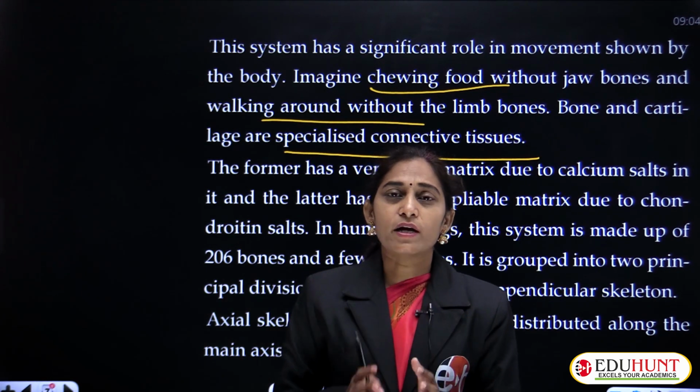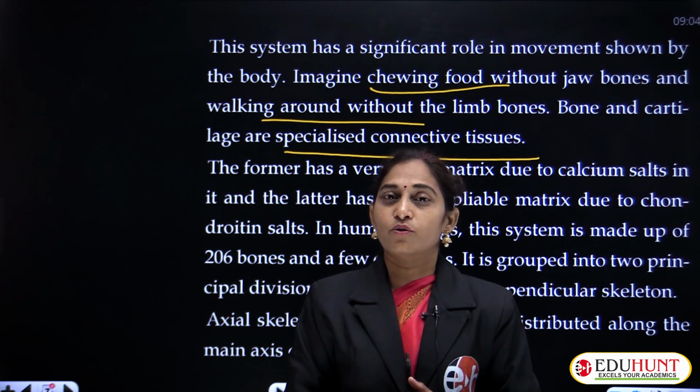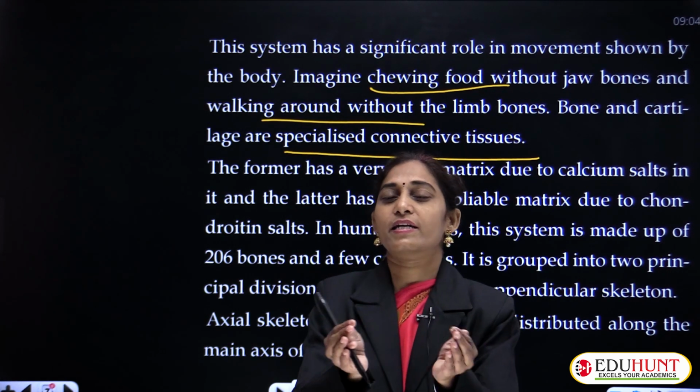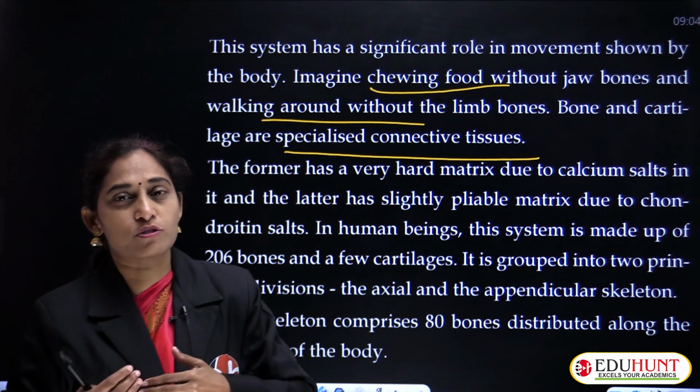So a cell is the single functional and structural unit of the organism. When such cells come together, they form a tissue. When tissues come together, they form tissue systems.